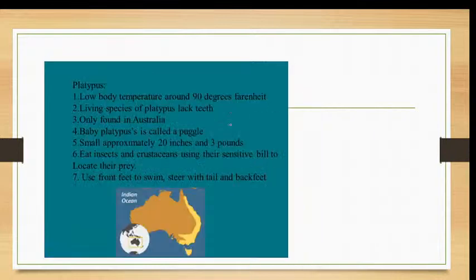Coming to the distribution, I said they are usually distributed in the Australian region, and they are also found in Tasmania. The platypus is aquatic. It is called the duckbill platypus, and it can swim in water. But the echidna is of course a terrestrial form.